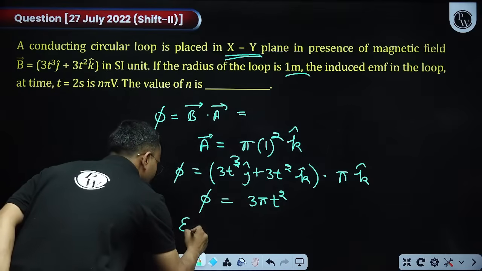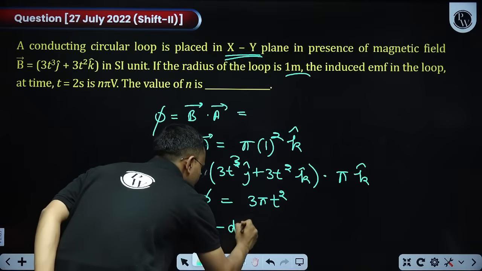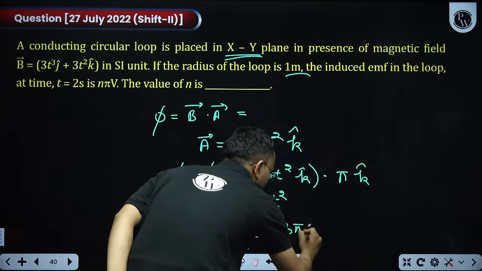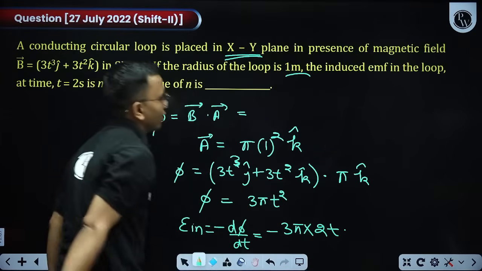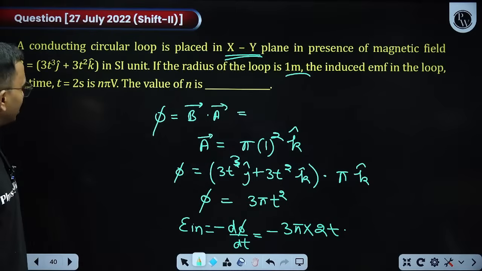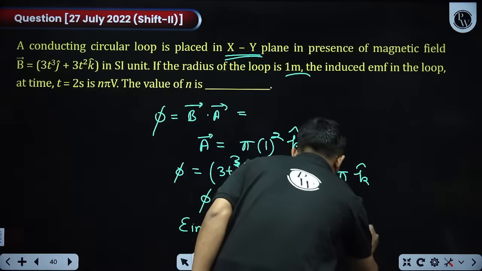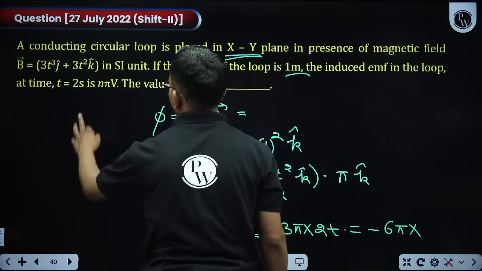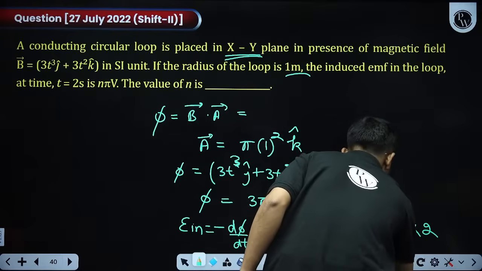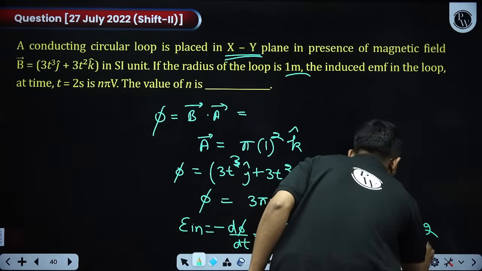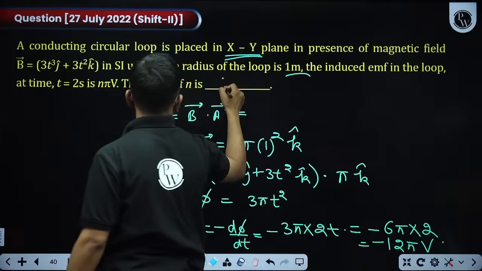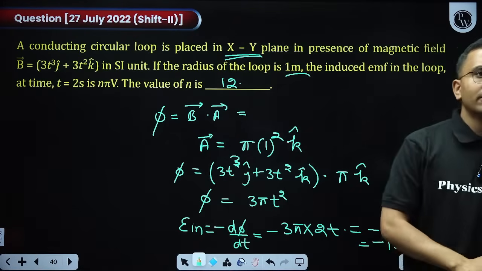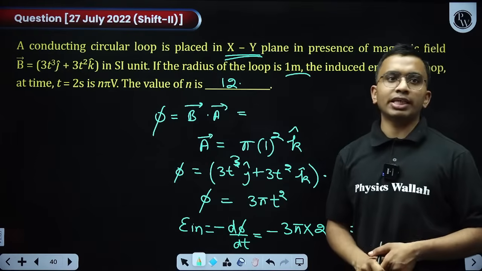So E induced is minus d phi by dt, which equals minus 3 pi t square differentiated, and t square differentiation is 2t. Now put the values. So this will become minus of 6 pi into t. What is t? t equals 2. So this equals minus of 12 pi volt. So N comes out to be 12. We need the magnitude. The negative sign just tells us the polarity. 12 is the answer. Yes, 12 is the answer.